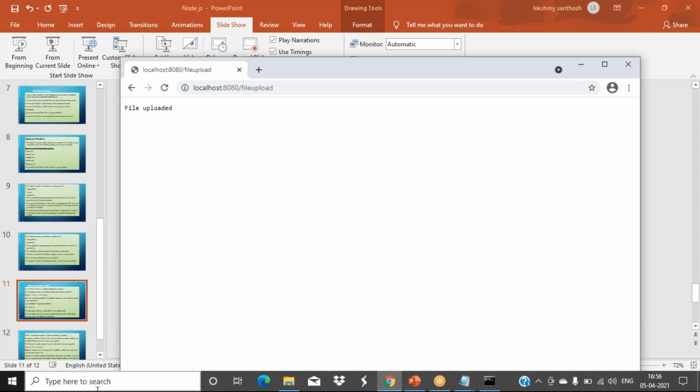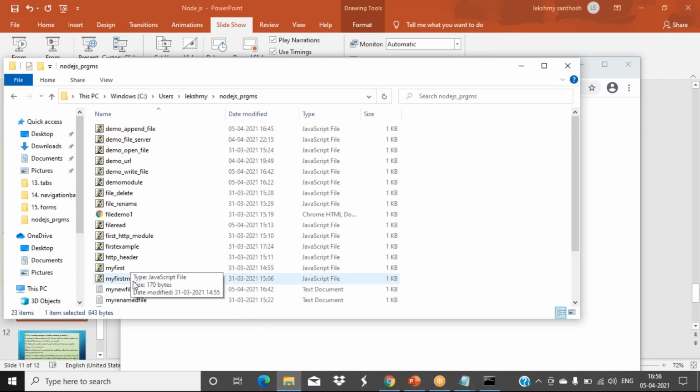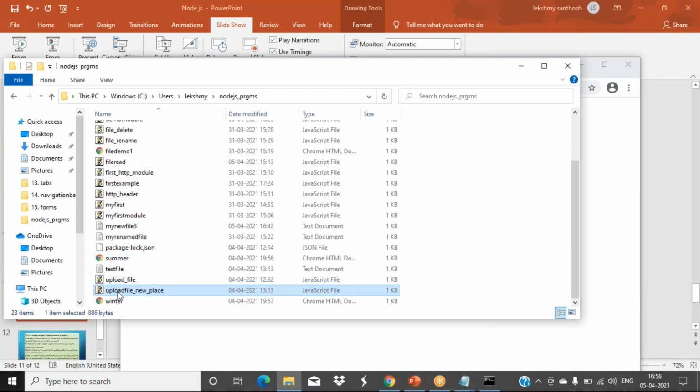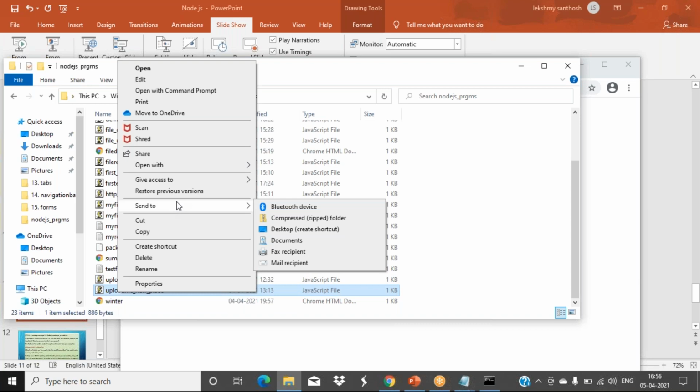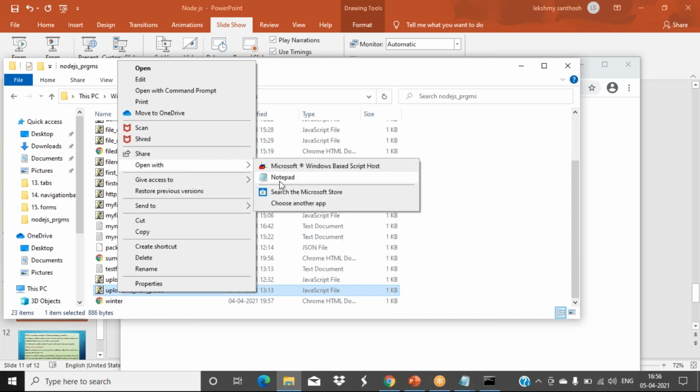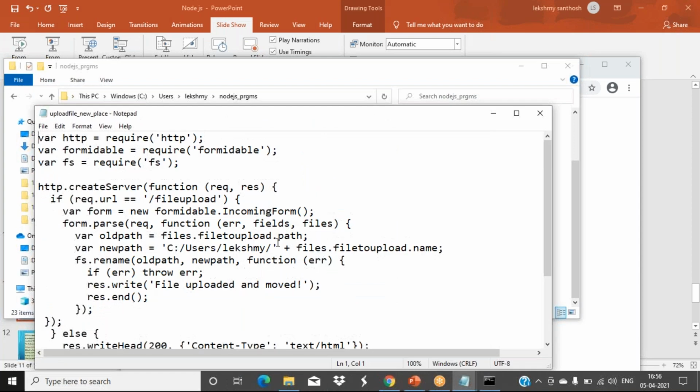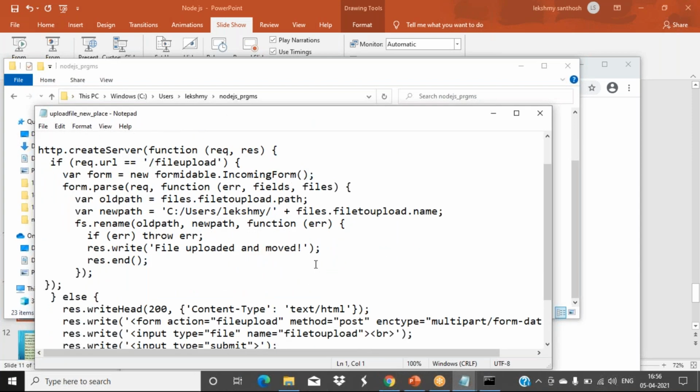Ma'am, what do we do if we have to fetch it from the server? We can do it. See, already now you uploaded, no? That uploaded one, now you can, as you told, now I can store into a different location like this. Okay, so that is only this program.